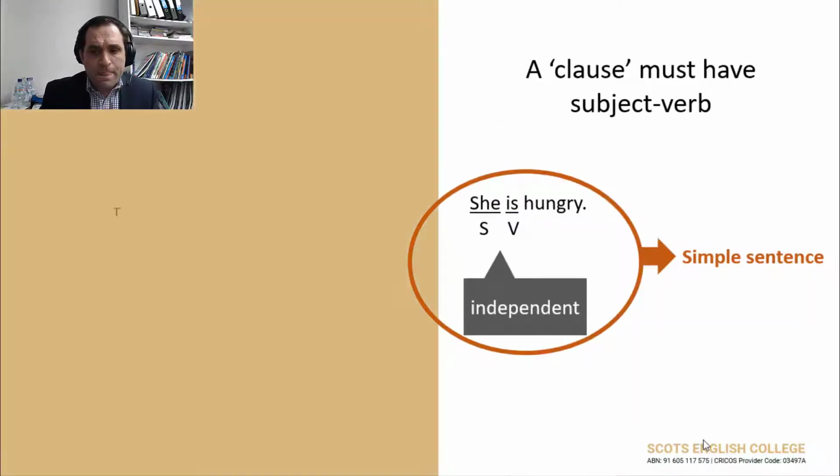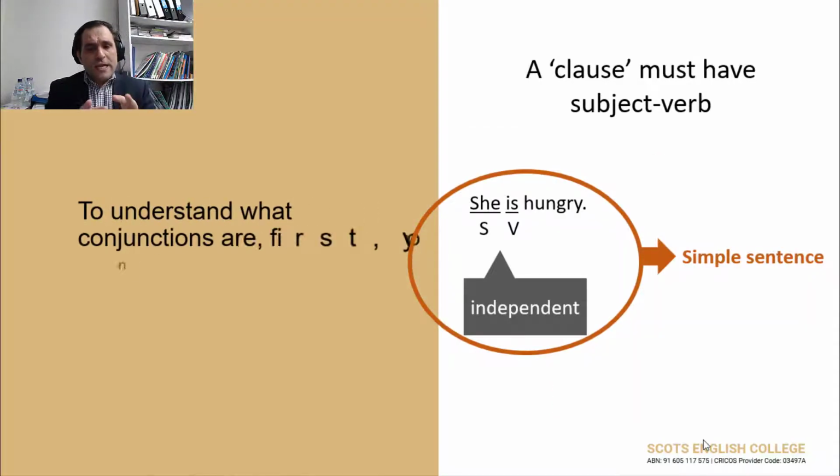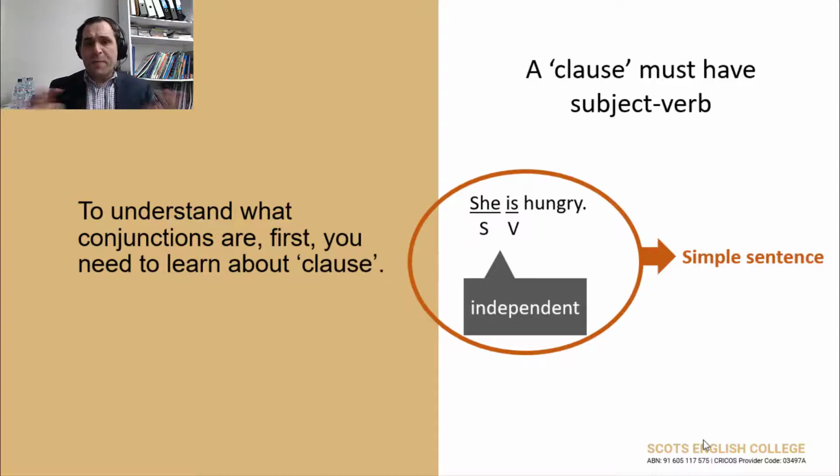All right? Now, she is hungry is an independent clause. Because it's an independent clause, we call it a simple sentence. It's a simple sentence because it has one clause, and that one clause is an independent clause. Clear?